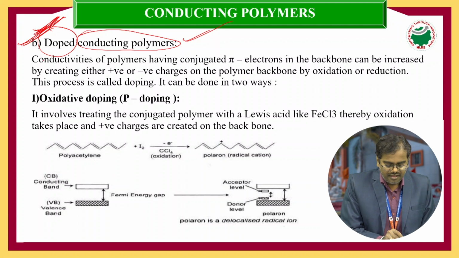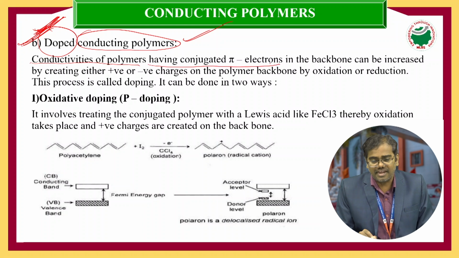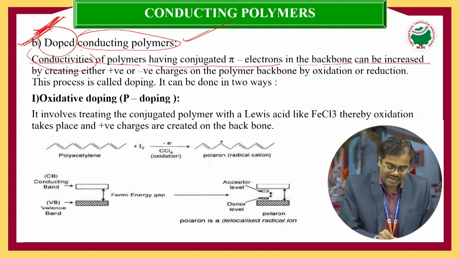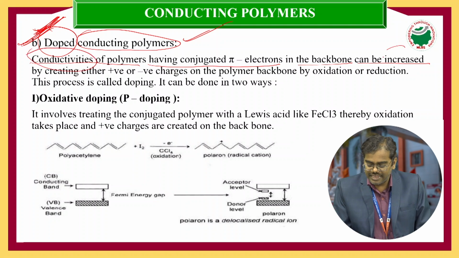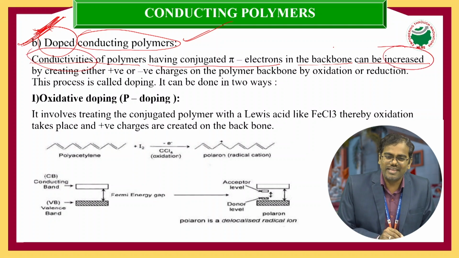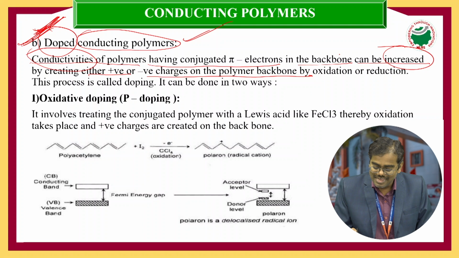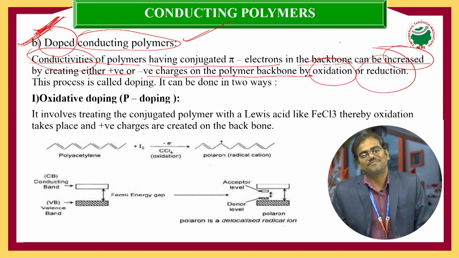See, once again, let's see. The conductivities of polymers having conjugated pi electrons in the backbone can be increased. The conductivity of these conducting polymers we can increase. How are you going to increase it? By creating a positive charge or negative charge on the polymer backbone. By which process? By oxidation or reduction process.